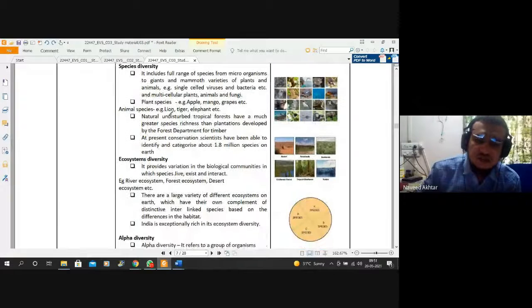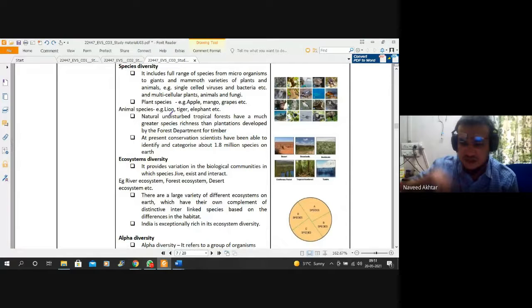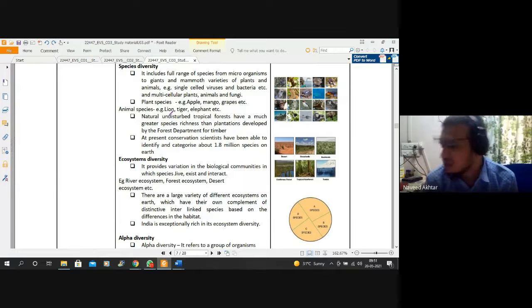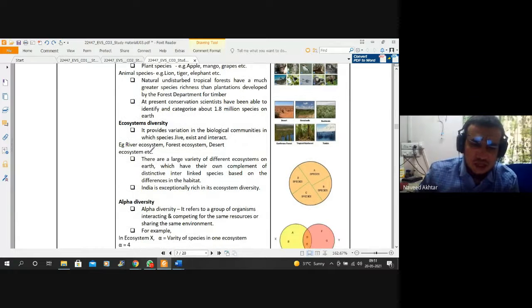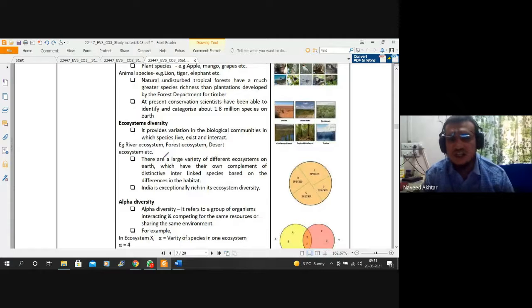So in unit number 3, we have completed all these parts we are discussing. This is only a revision class, and from tomorrow onward, we will start unit number 4, and then the ecosystem diversity. It provides a variation in the biological communities in which species live, exist, interact. तो जनरली इकोसिस्टम अगर हम देखेंगे तो हमारे